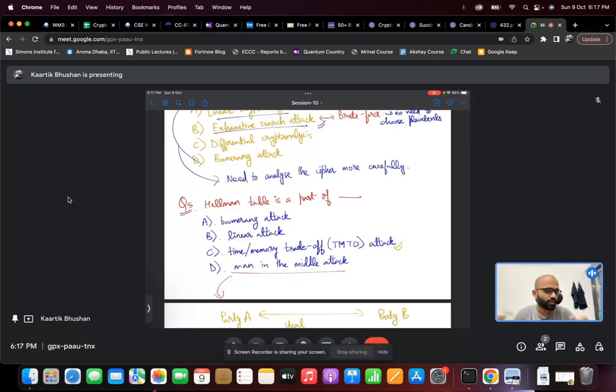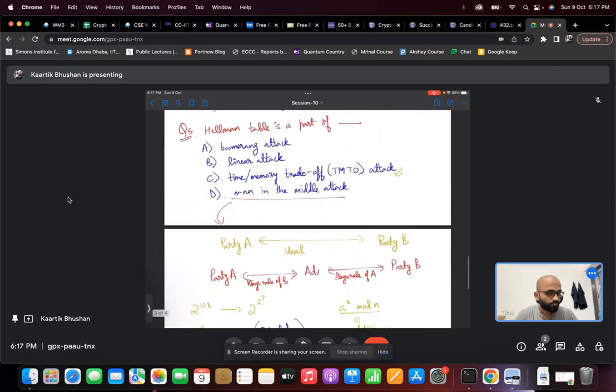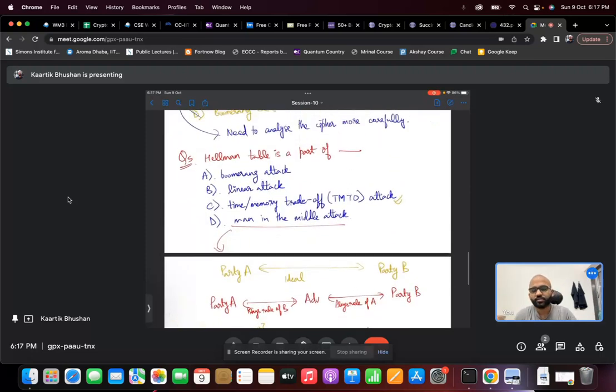So just to describe what's a man in the middle attack. One way where it's used by adversaries is in triple DES, but that's not what I'm discussing here.